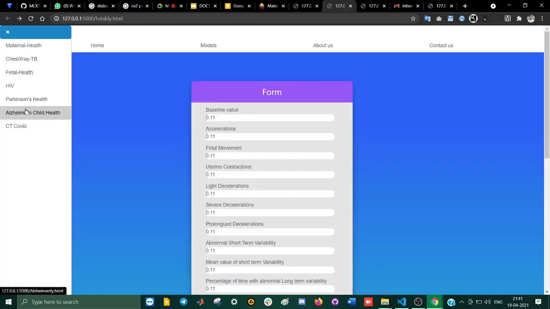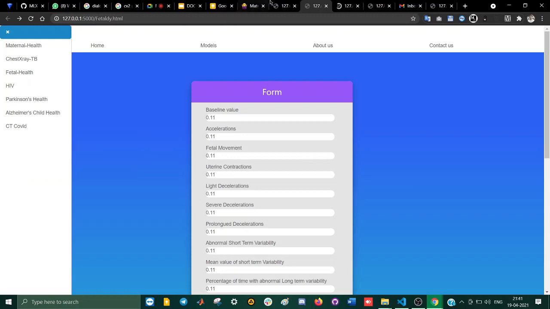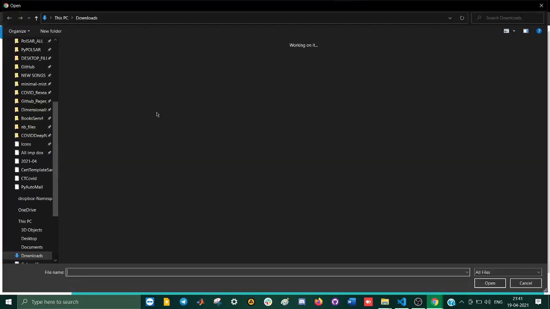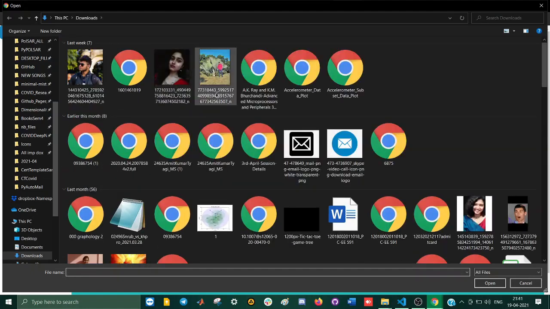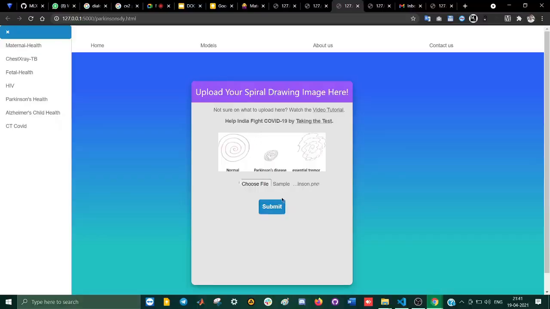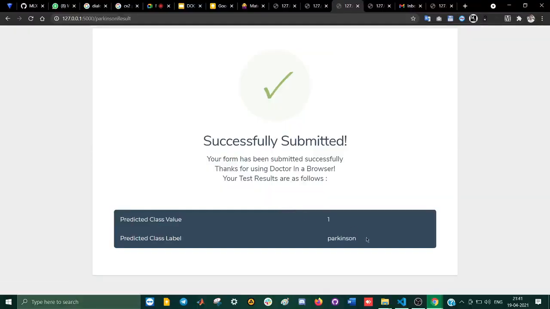Let's move on to the next model, which is Parkinson's health. This is the Parkinson disease classifier, and I'll just open it up and pick out a file that I've already saved beforehand. So, sample Parkinson, this is a Parkinson infected person. Let's see what the result does. Yeah, so the result is saying that it's Parkinson predicted. So that's all we have.